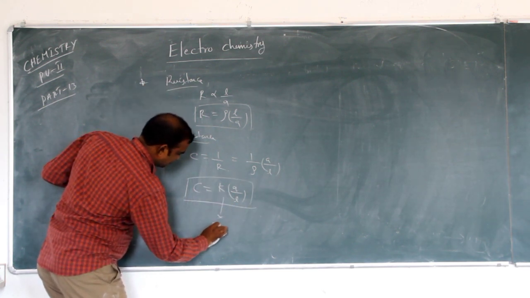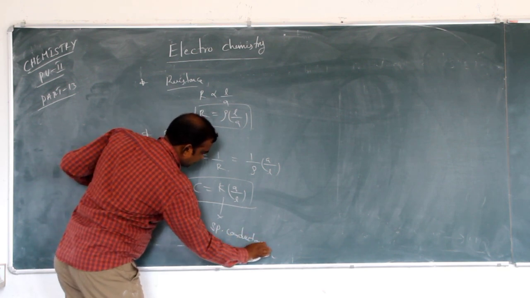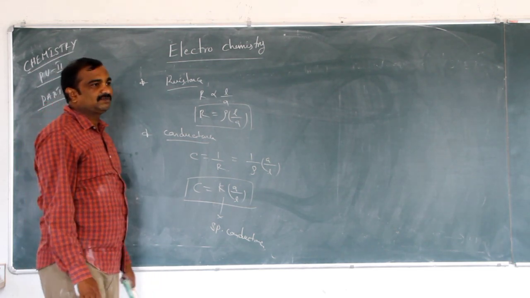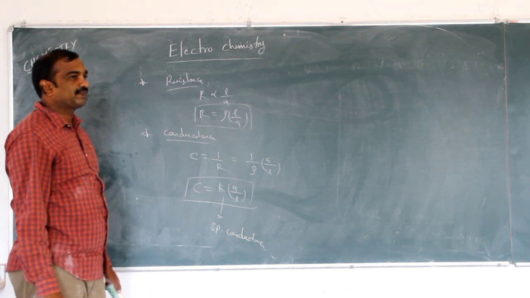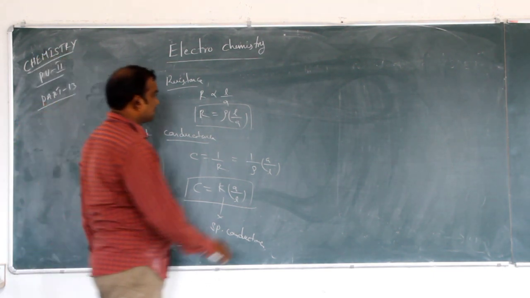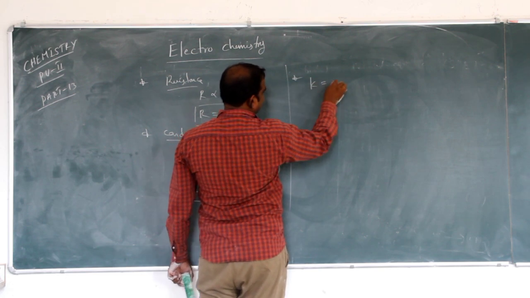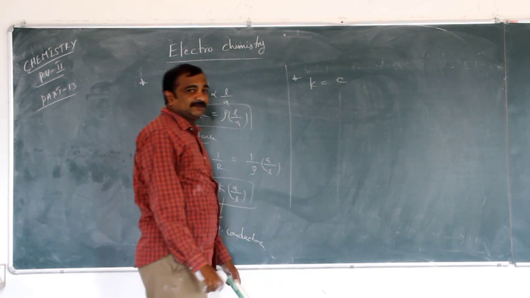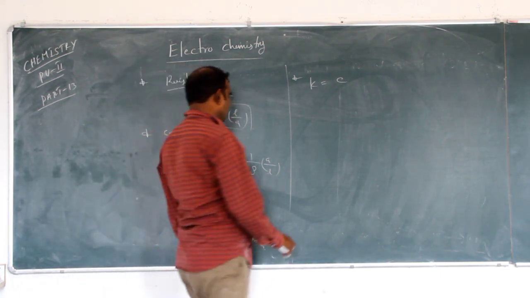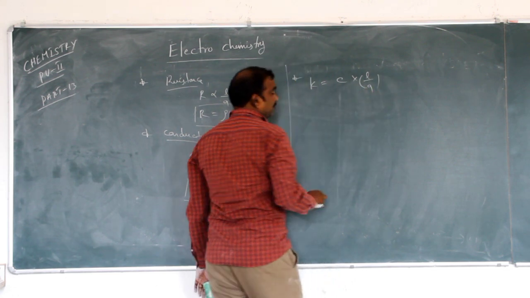What about specific conductance? Specific conductance is equal to the conductance of unit length by unit area.